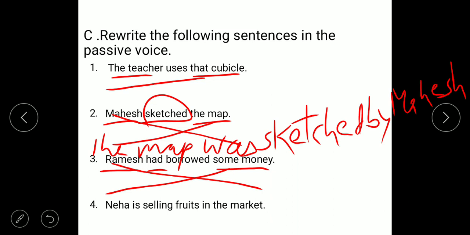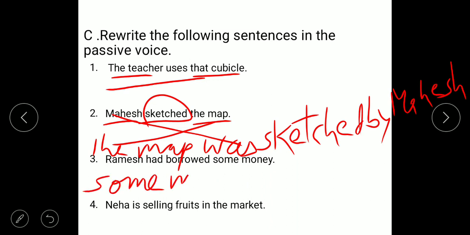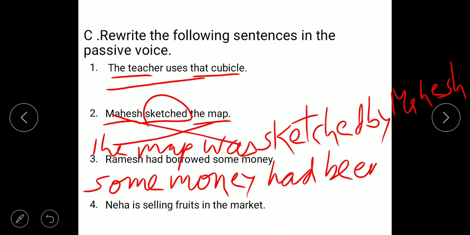Okay, then some money had been borrowed, third form also borrowed. Some money had been borrowed by Ramesh.